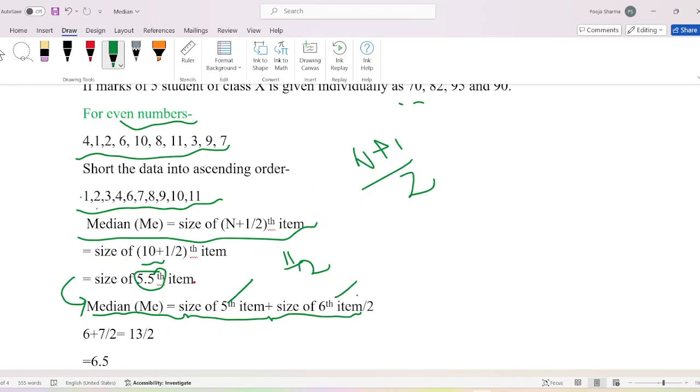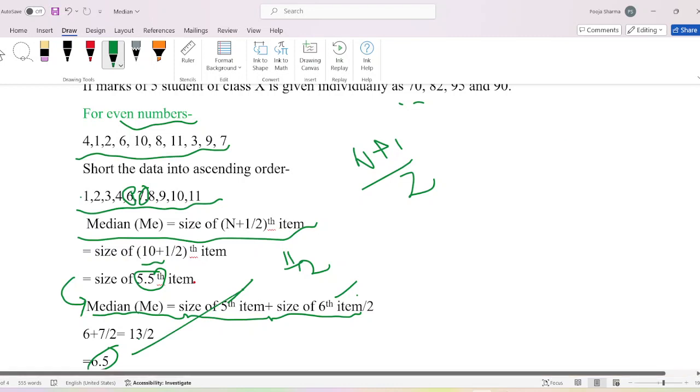Here the fifth item is 6 and the sixth item is 7. We will add up these two numbers and divide by 2. 13 divided by 2, that is 6.5. So this is the value of median, 6.5.